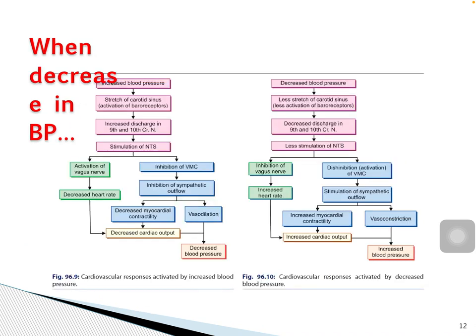And whenever there is a decrease in blood pressure, a fall in arterial blood pressure or the occlusion of common carotid arteries decreases the pressure in carotid sinus. So this causes inactivation of baroreceptors. Now there is no inhibition of vasoconstrictor center or excitation of vasodilator center. Therefore the blood pressure rises.